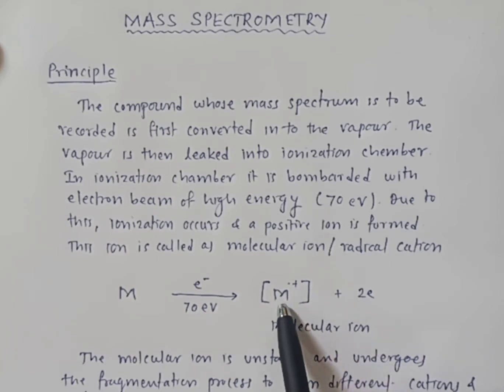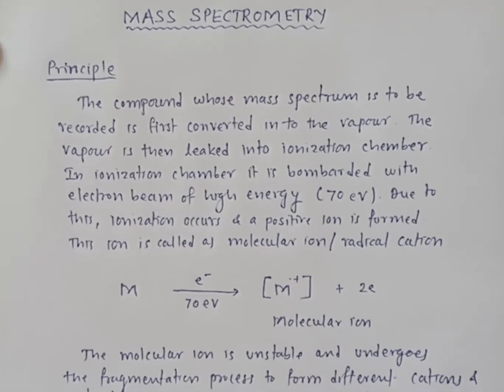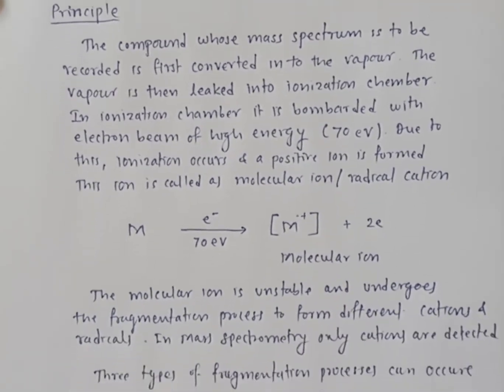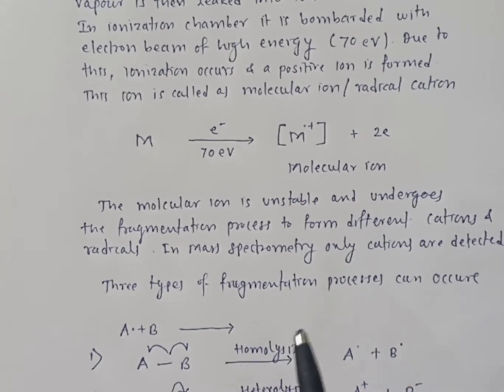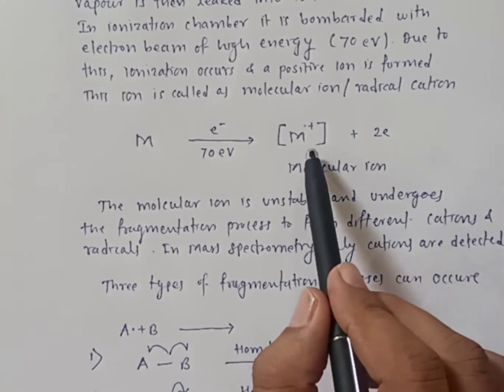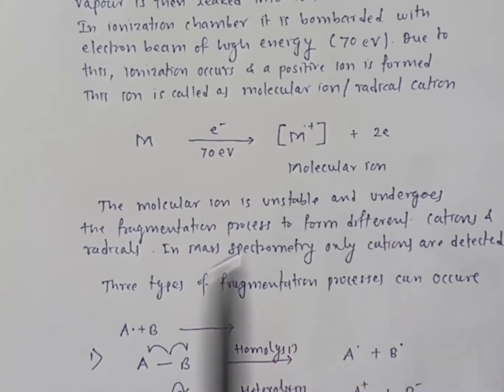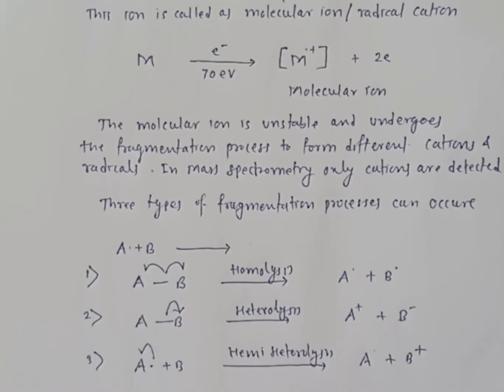This has higher energy, and therefore it undergoes fragmentation. The fragmentation process occurs and cations and radicals are formed. Different cations and radicals are formed from this molecular ion, and in mass spectrometry only cations are recorded.